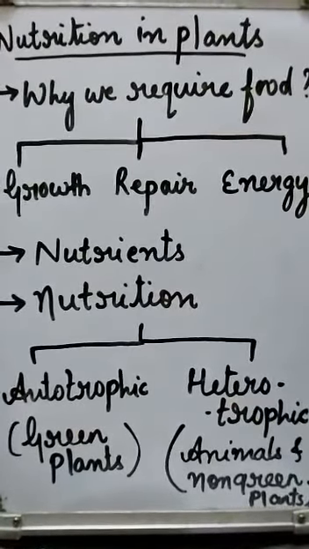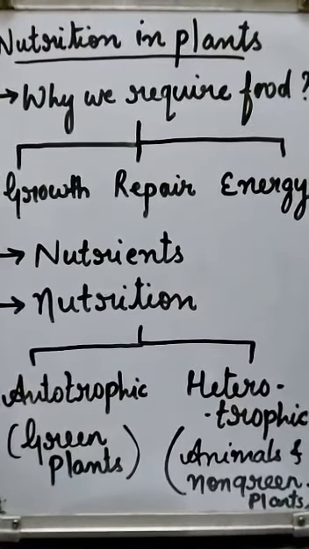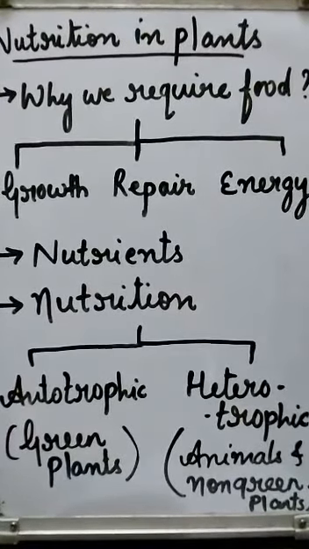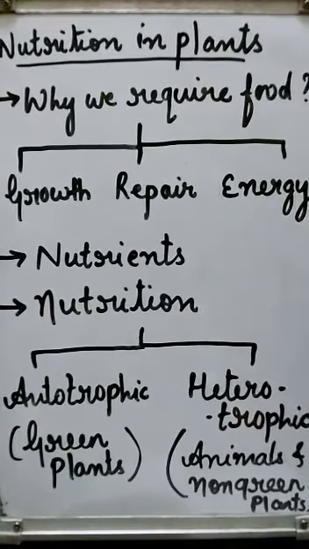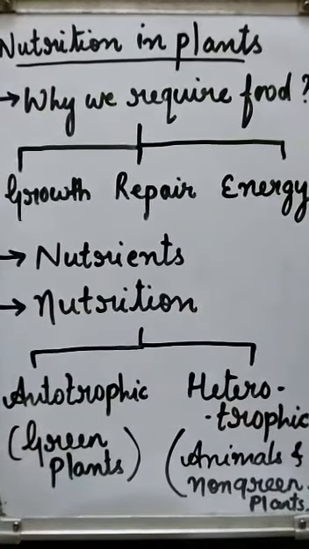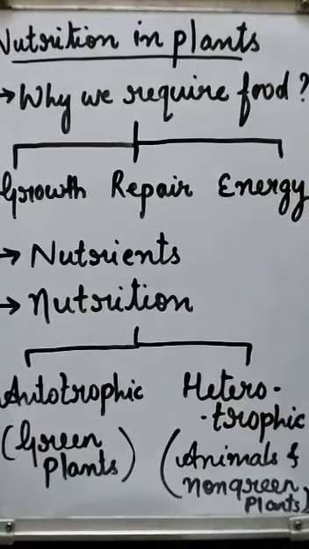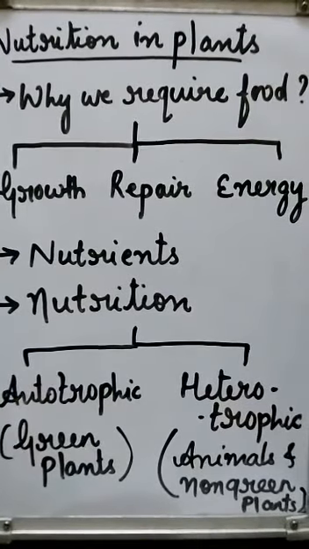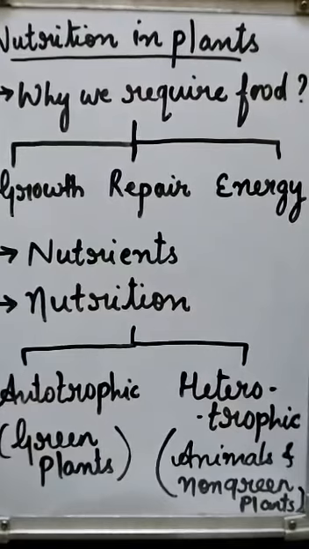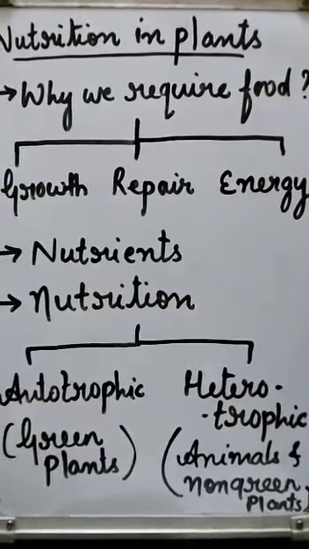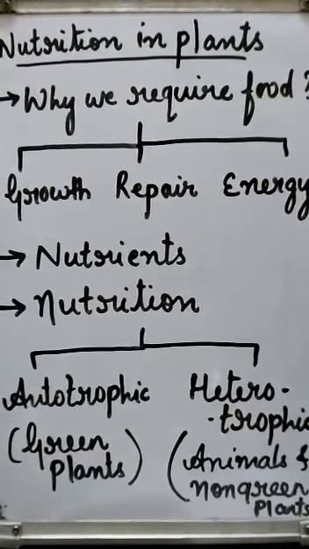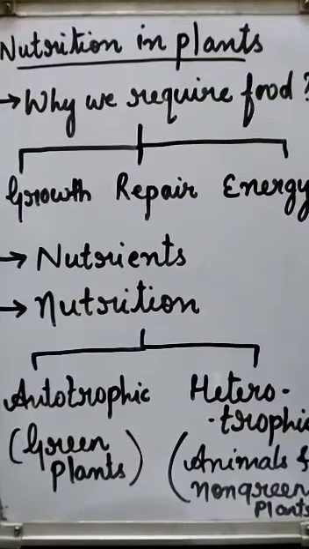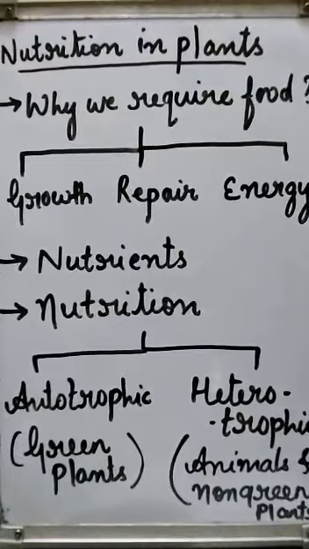And on the other hand, heterotrophic nutrition means that when an organism cannot prepare its own food and depends directly or indirectly on green plants for its nutrition, it is known as heterotrophic nutrition. Basically, animals and non-green plants undergo heterotrophic nutrition.